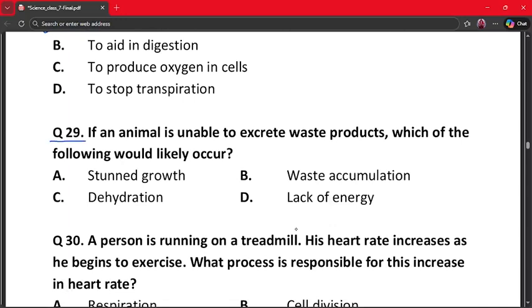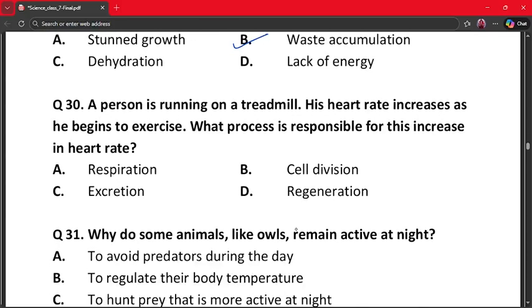If an animal is unable to excrete waste products, which of the following would likely occur? A. Stunted growth, B. Waste accumulation, C. Dehydration, and D. Lack of energy. Here, the correct answer is option number B, because if waste is not removed, it accumulates in the body and this leads to toxicity. So, waste accumulation occurs. Hence, waste accumulation is the correct option. Our next question is question number 30.